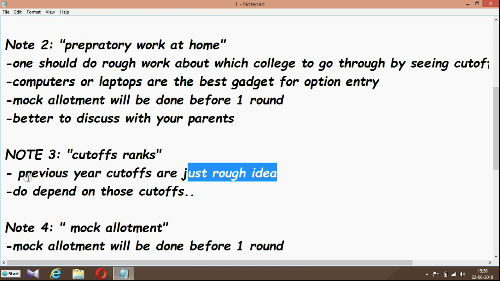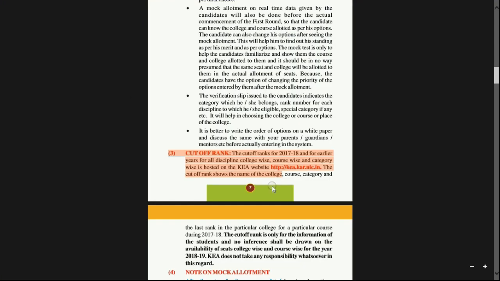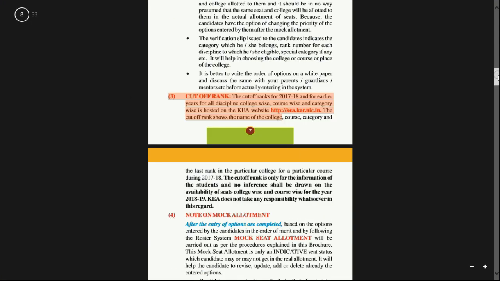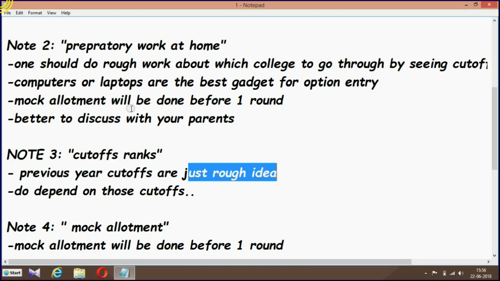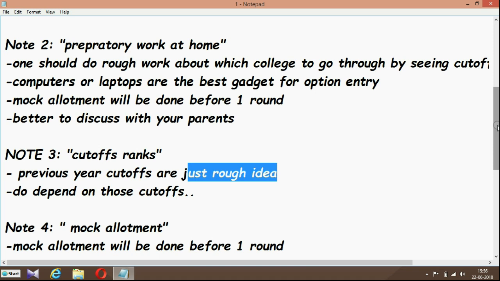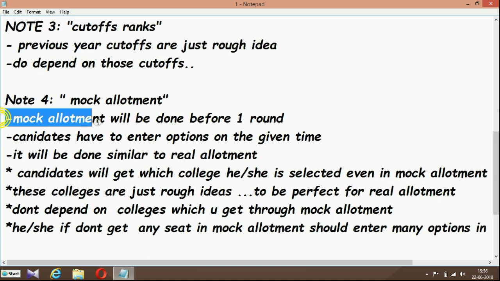Some people wholly depend on previous year cutoffs. So please don't depend fully on previous year cutoffs, because they are just a rough idea. This is what is explained in the information booklet. One can refer to the information booklet and take all the information about cutoff ranks also.